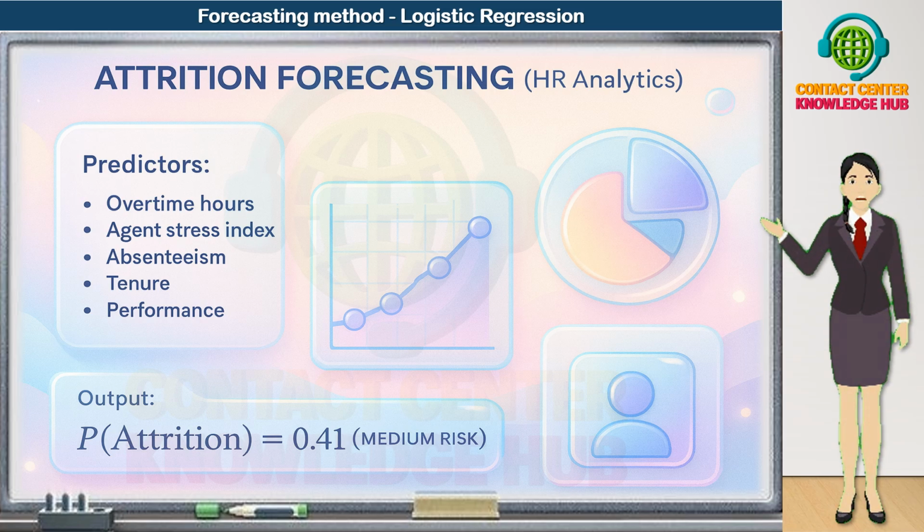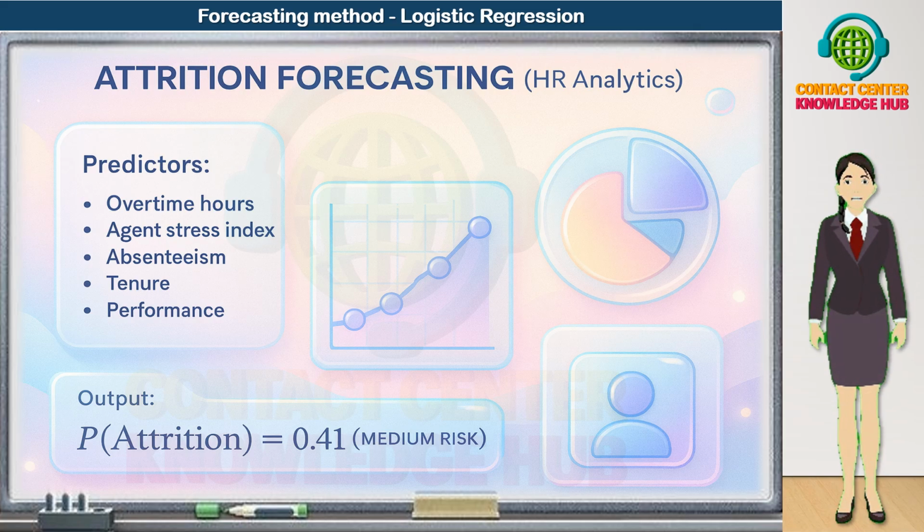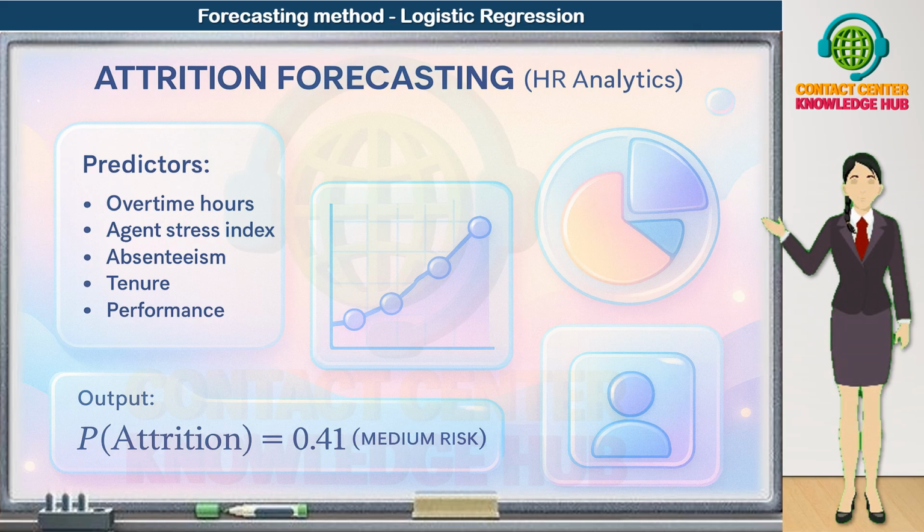Performance ratings or KPI scores can also be predictive. Very low performers may be on performance plans or may choose to leave, while very high performers might attract external offers. We feed these predictors into a logistic regression model, which computes an attrition probability for every agent.